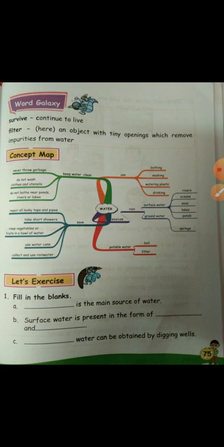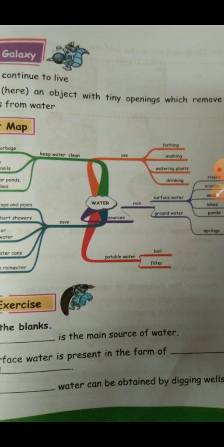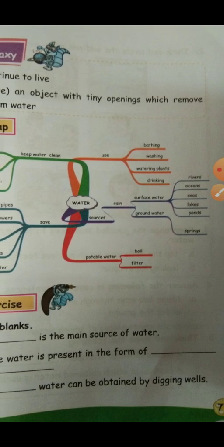So now what we had learned in this chapter, in the chapter water, we learned the uses of water, that is, it is used for bathing, washing, watering plants, and for drinking, right? And the main source of water is rain, and then the rainwater gets collected in the form of surface water and groundwater. So what is included in surface water? Rivers, oceans, seas, lakes and ponds.